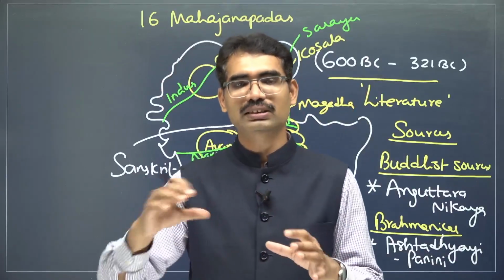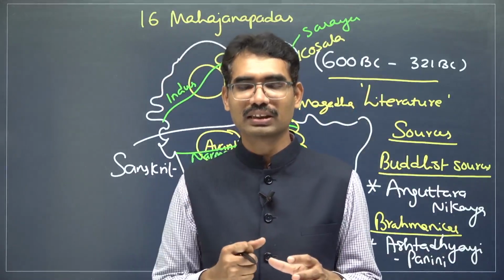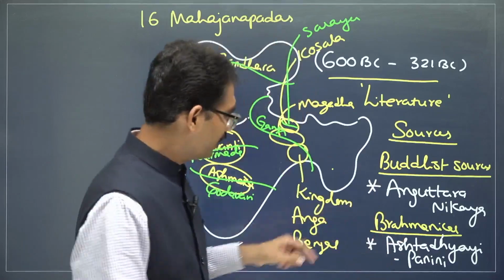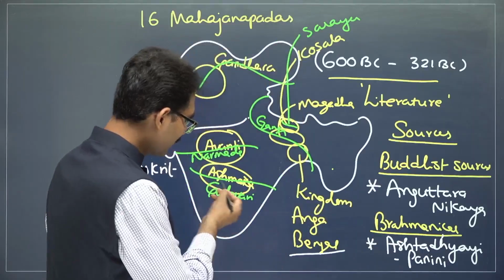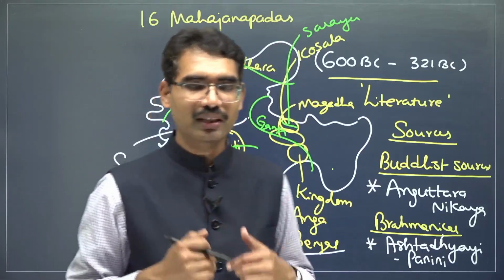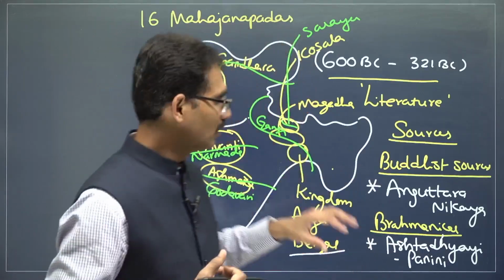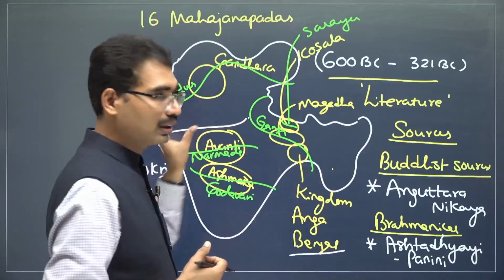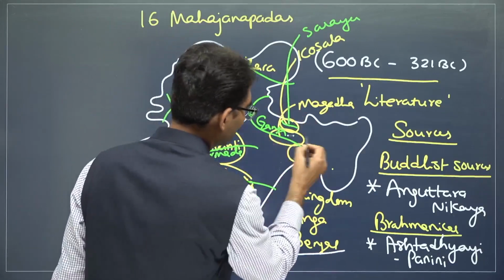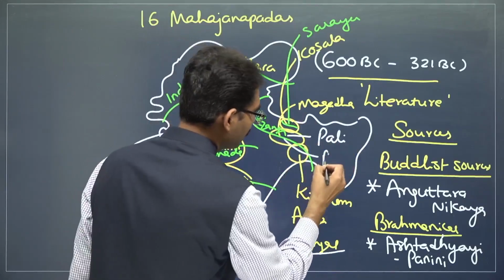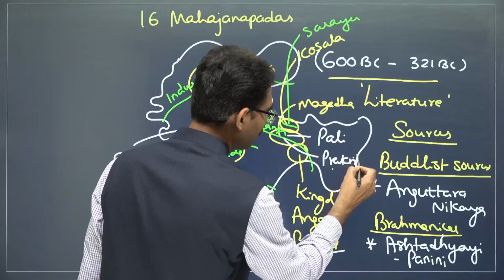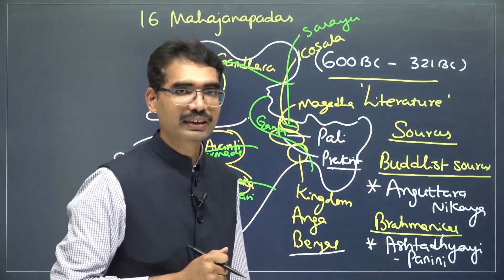In Bengal, Bengali, and in Ashmaka, Marathi. But in those times, one language was Sanskrit, another Pali, and another Prakrit. These are the languages they were speaking at that time.